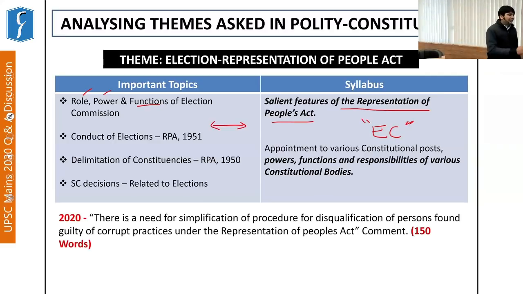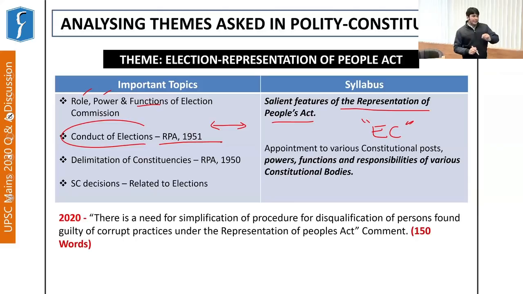So the conduct of elections becomes very important, and it is here that the Representation of People Act 1951 comes into play. Please understand that there are two pieces of legislation on elections. One is the Representation of People Act 1951 for the conduct of elections, and the other is the Representation of People Act 1950 for delimitation of constituencies. This delimitation, or marking of boundaries, is done by the Delimitation Commission. However, the Election Commission also participates in the process.